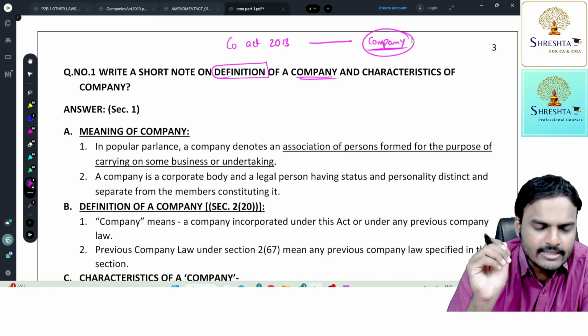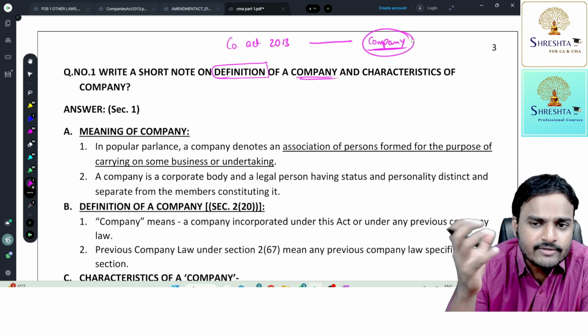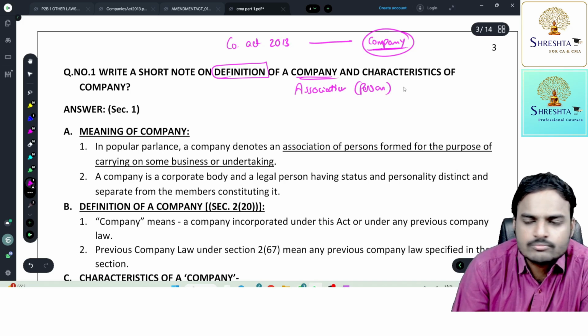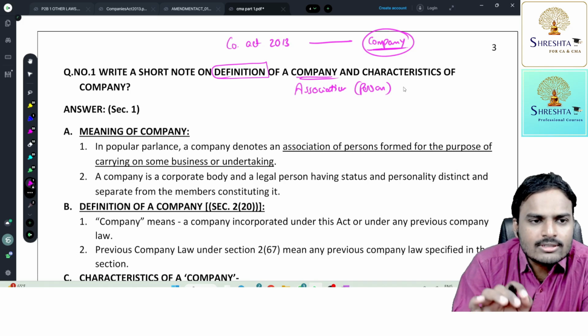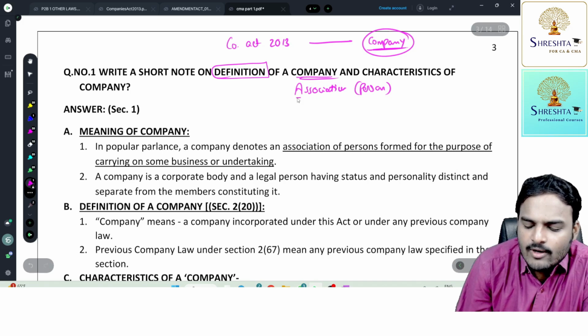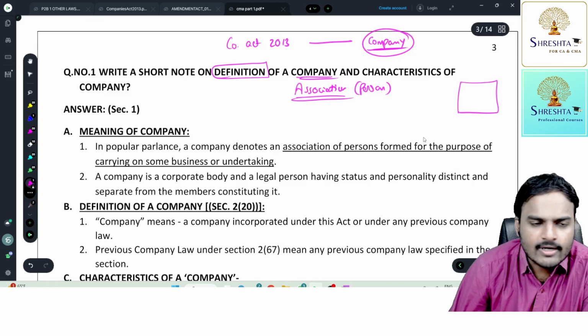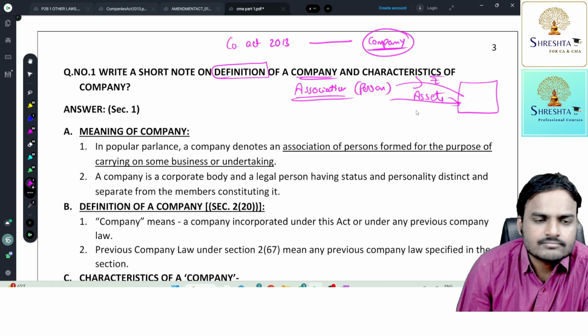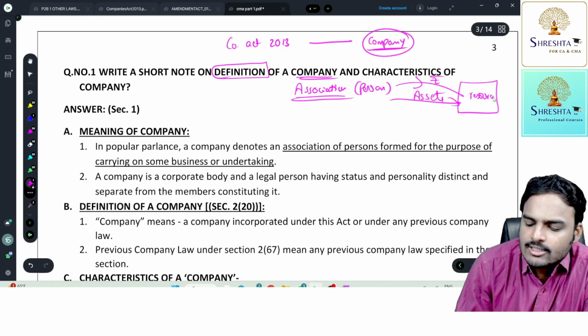Now, the meaning of a company is different, the definition is different. If you look into the meaning, a company is an association of persons. In this association, each and every person will have a common objective, a business goal. So they want to do a single business, say for suppose, manufacture of paper plates. All the persons having that objective will form an association. They will frame a fund, and to this fund everyone will contribute money or money's worth, some assets, plant and machinery, furniture and fittings, like that. With all these resources, that association is going to start a business.